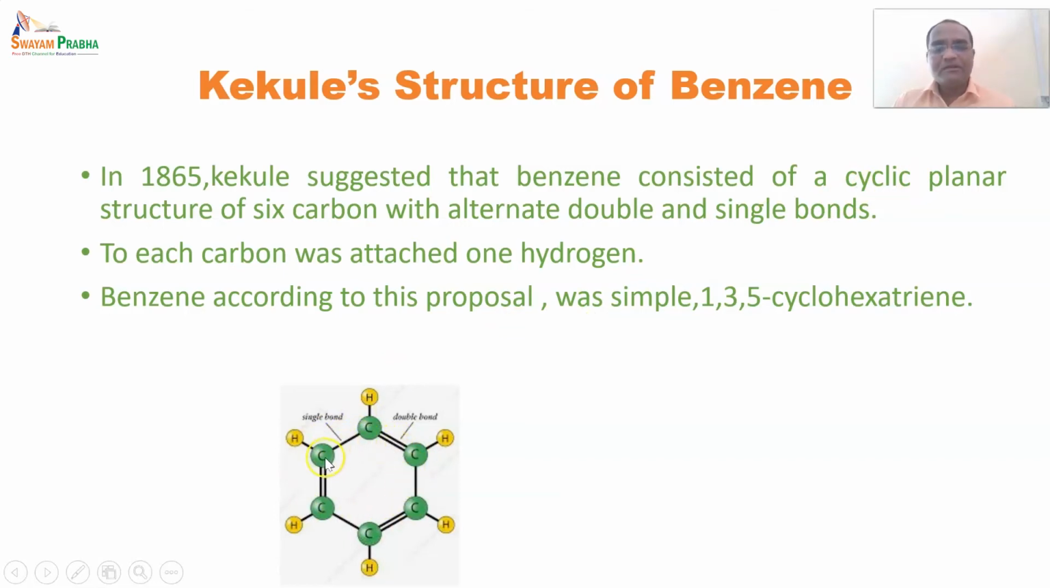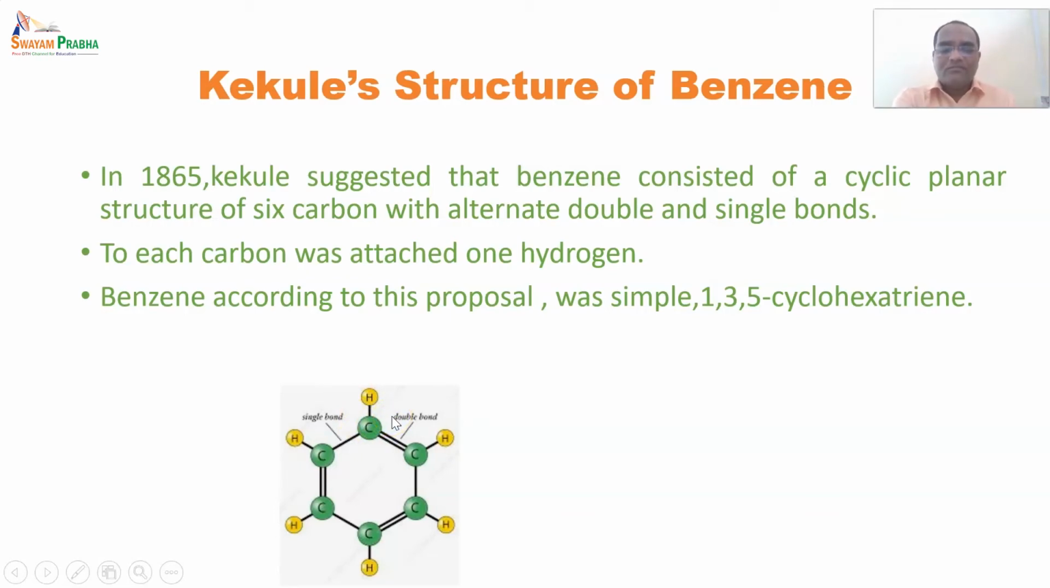Planar means that all the carbons are of the same hybridization. All the carbons are sp2 hybridized. That is why it is said to be a planar structure, and it had 6 carbons with alternate double and single bonds. So this was suggested by Kekulé, and one more suggestion given by Kekulé was that each carbon was attached to 1 hydrogen.